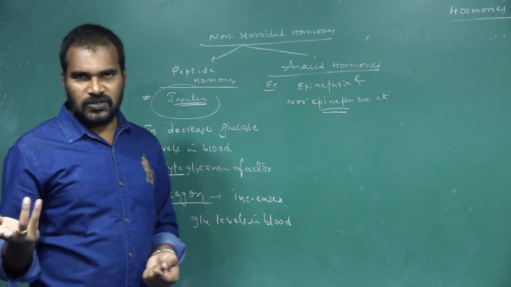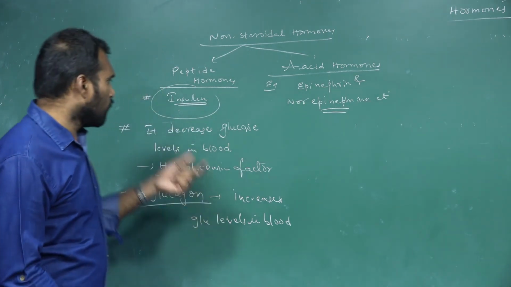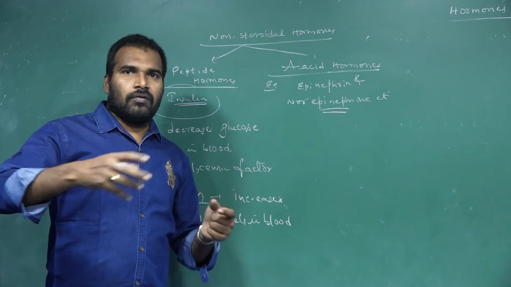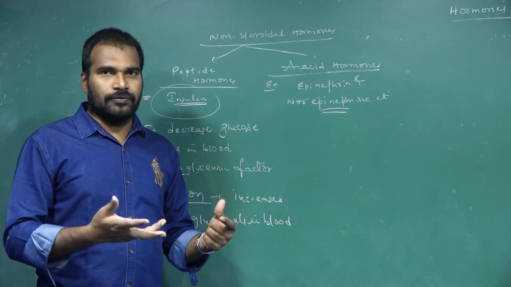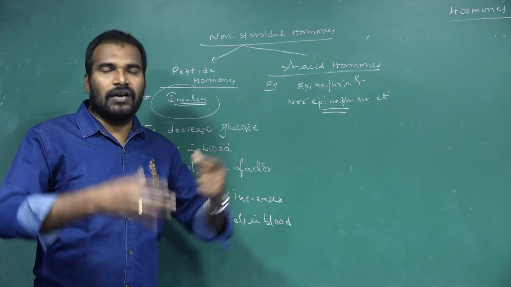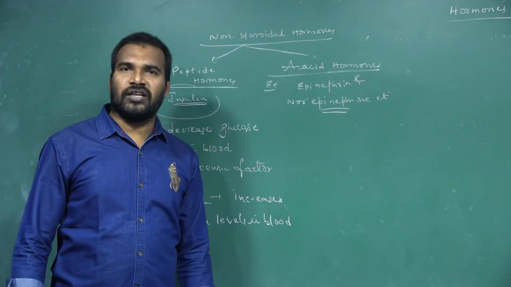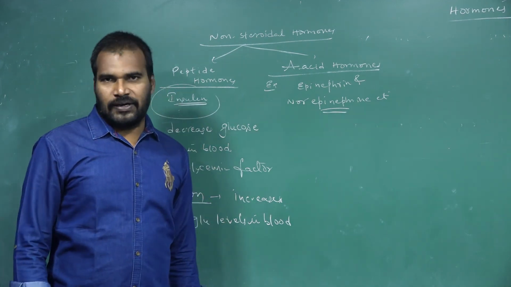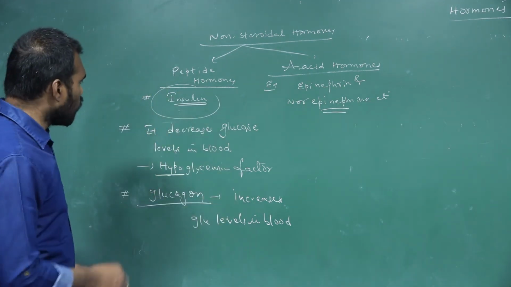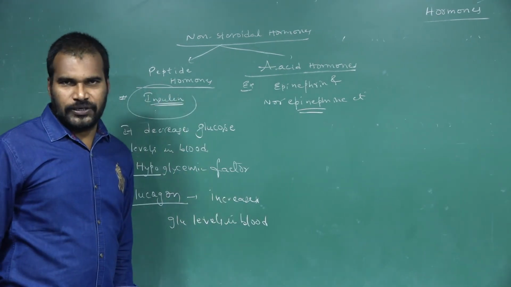So diabetic patients, because of damage of that particular gland, the insulin or glucagon is not properly secreted into their blood. Because of that, they are getting this disadvantage. Okay. Next, let us move on to the structure of insulin.